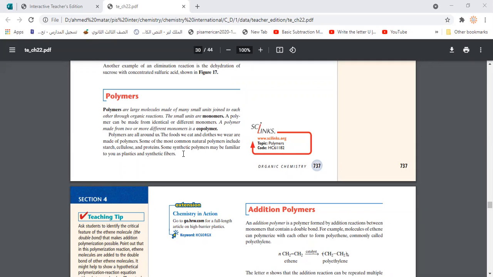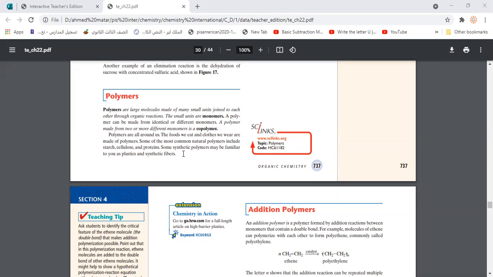Or it may be made of different monomers, like for example, when we have glucose with galactose and fructose, they combine and may create a different polysaccharide. So here, guys, we have two types of polymer: a polymer that is made of just one kind of monomer, or a polymer that has different monomers.